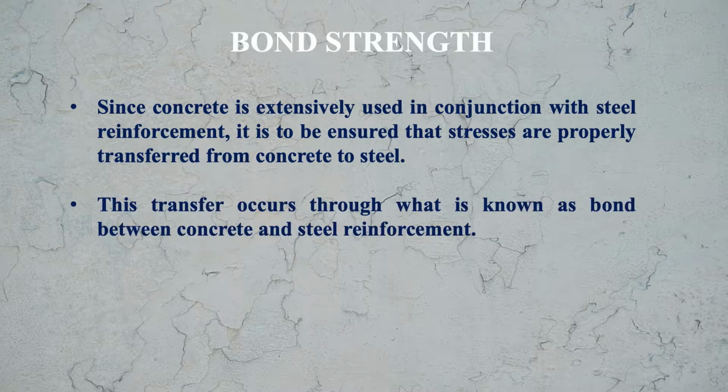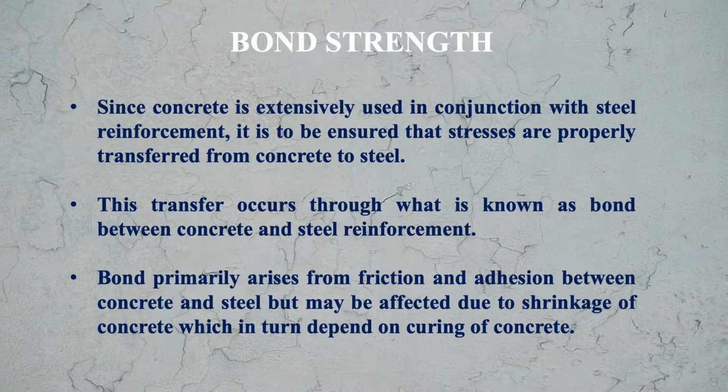This transfer occurs through what is known as bond between concrete and steel reinforcement. Bond primarily arises from friction and adhesion between concrete and steel, but may be affected due to shrinkage of concrete, which in turn depends on curing of concrete. So here curing of concrete also plays an important role.